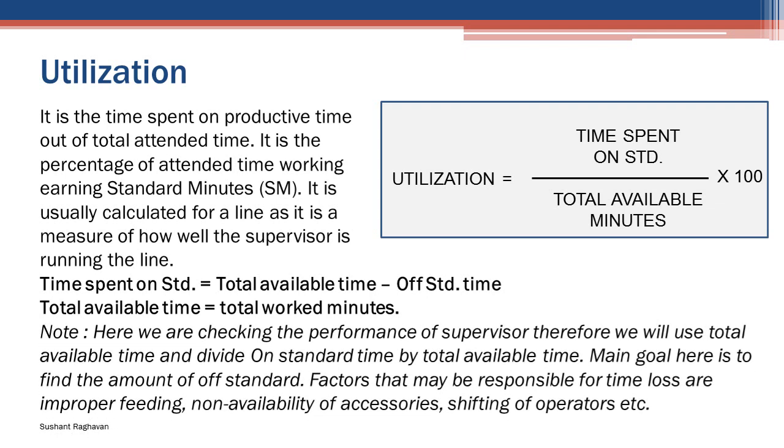Note, here we are checking the performance of the supervisor, therefore we will use total available time and divide on standard time by total available time. The main goal here is to find the amount of off standard. Factors that may be responsible for time loss are improper feeding, non-availability of accessories, shifting of operators, etc.